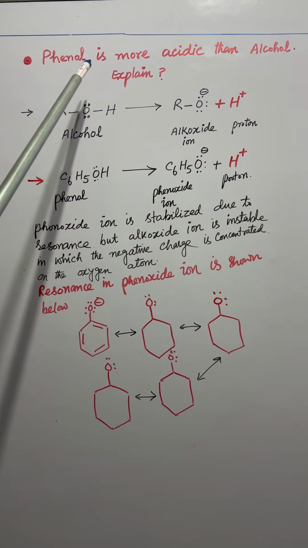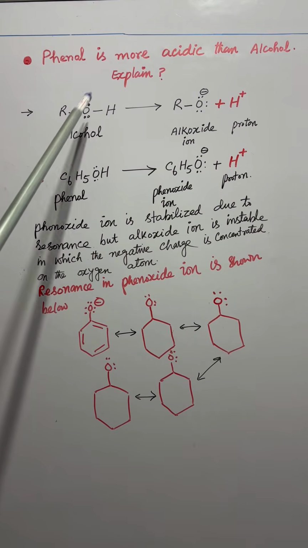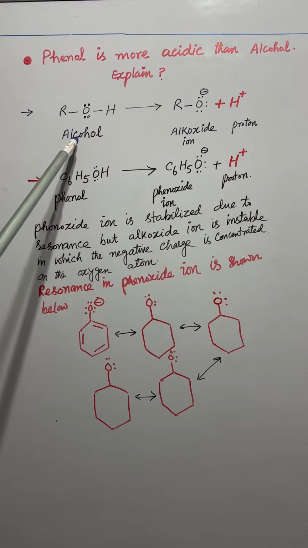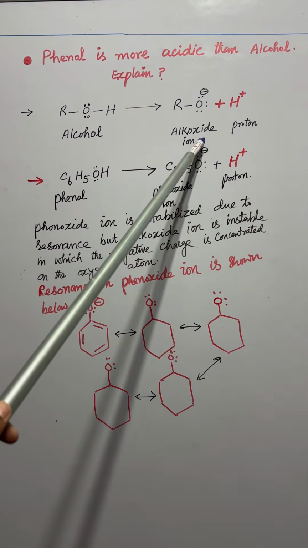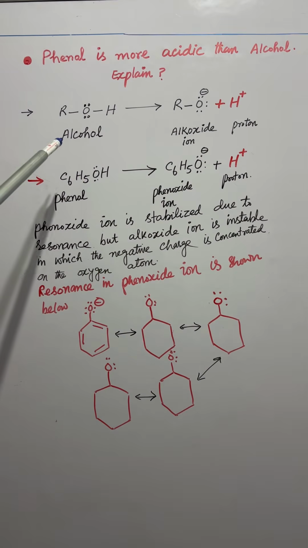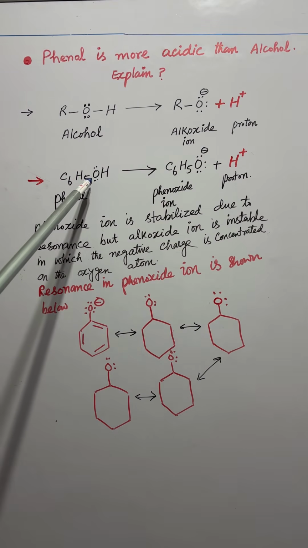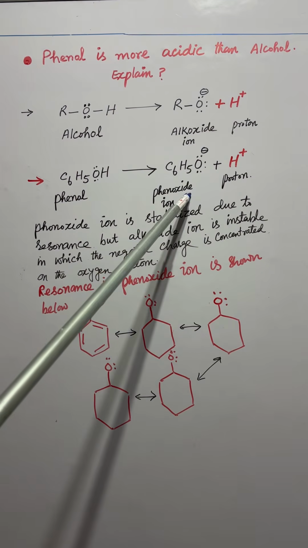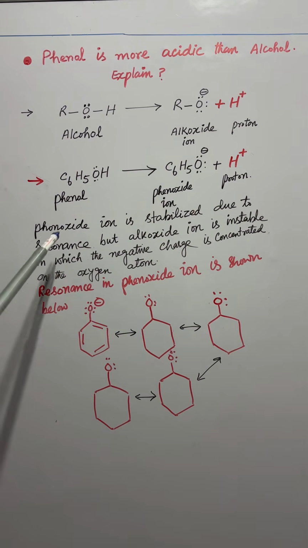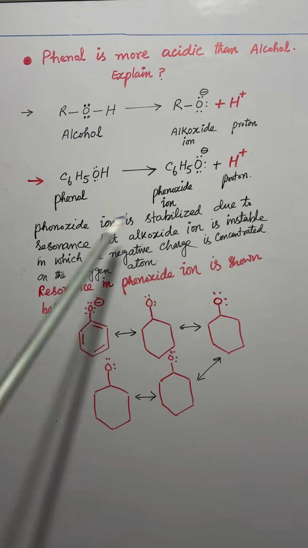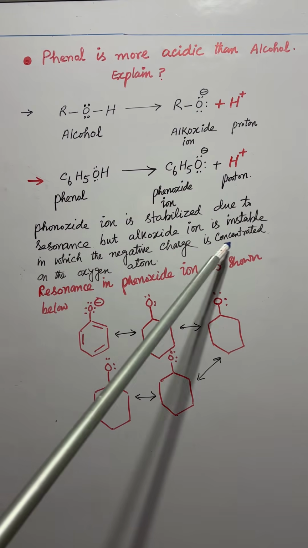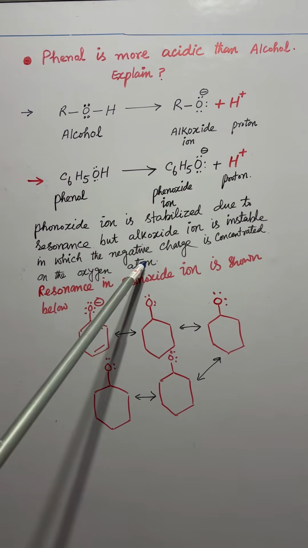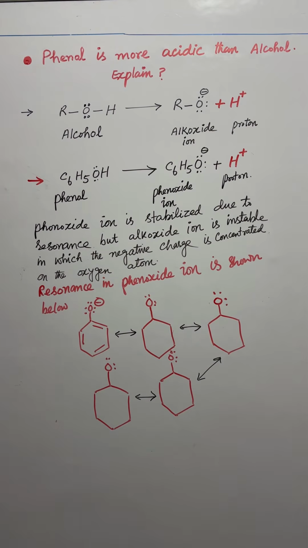Phenol is more acidic than alcohol. Explain. We know when a proton is removed from alcohol, it forms an alkoxide ion. And when a proton is removed from phenol, it forms phenoxide ion. Phenoxide ion is stabilized due to resonance, but alkoxide ion is unstable, in which the negative charge is concentrated on the oxygen atom. Let us see the resonance in phenoxide ion.